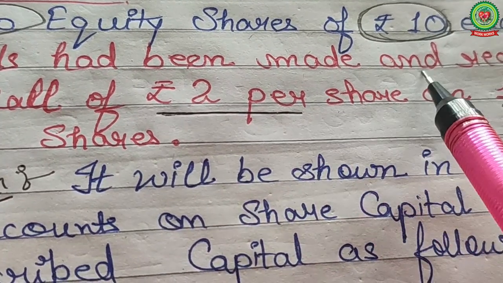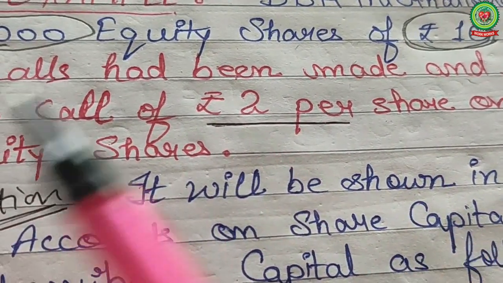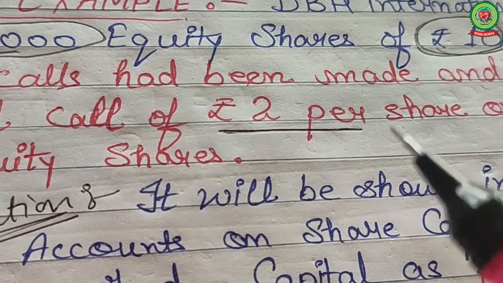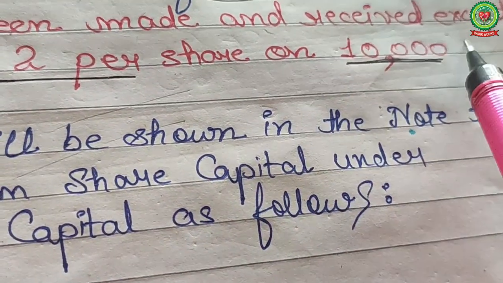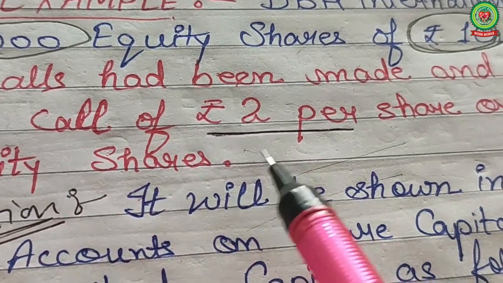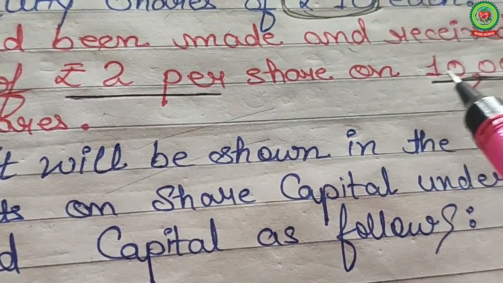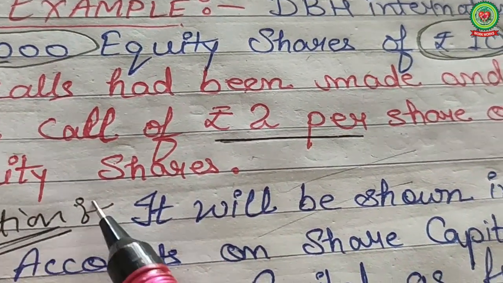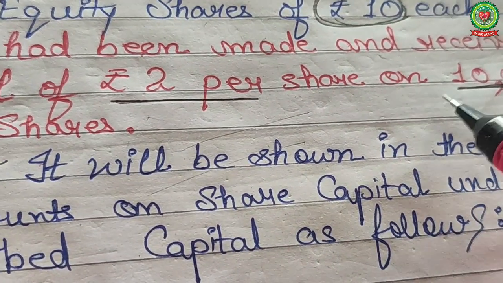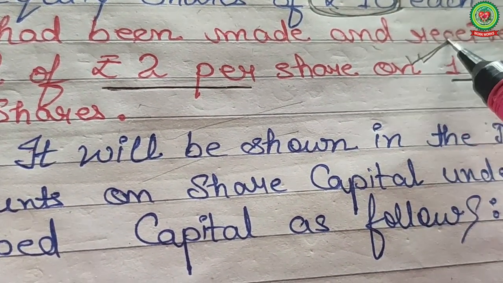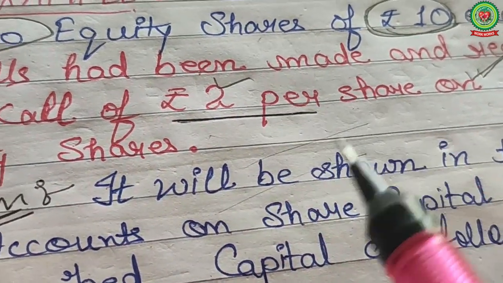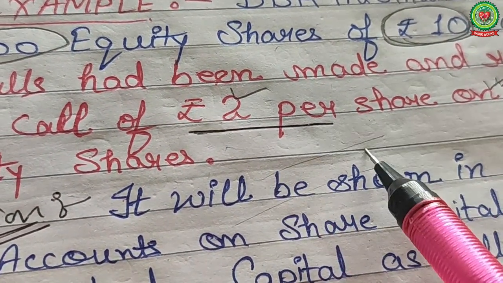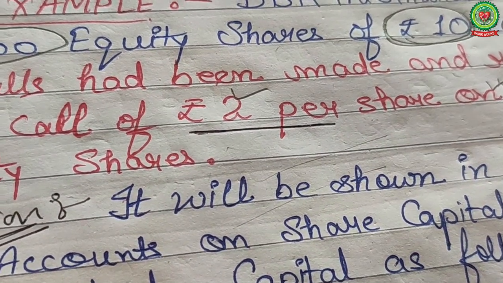All calls had been made and received, means all your application, allotment, first call, everything received except the final call of ₹2 per share on 10,000 equity shares. Any person holding 10,000 shares has not paid the final call of ₹2. So it is a case of subscribed but not fully paid.